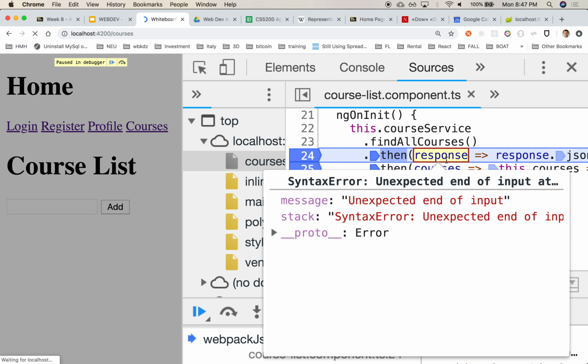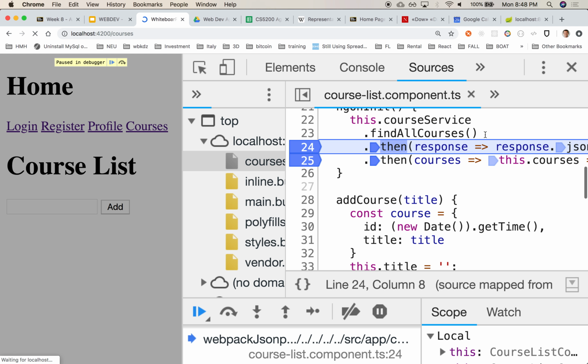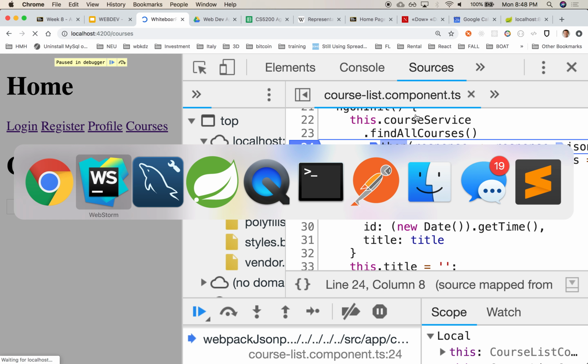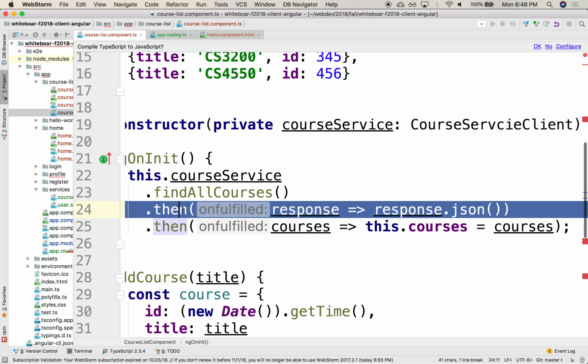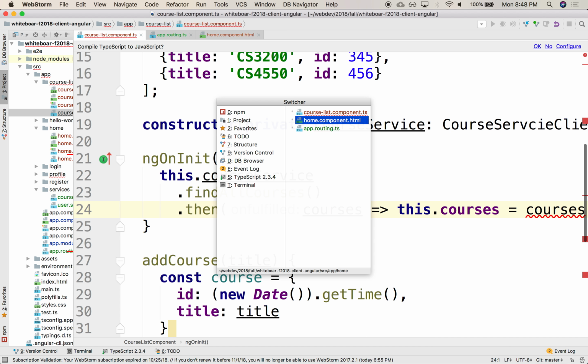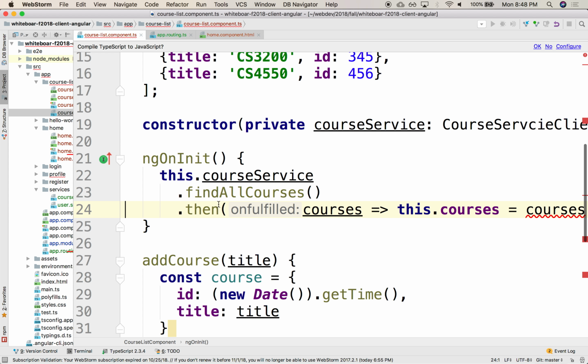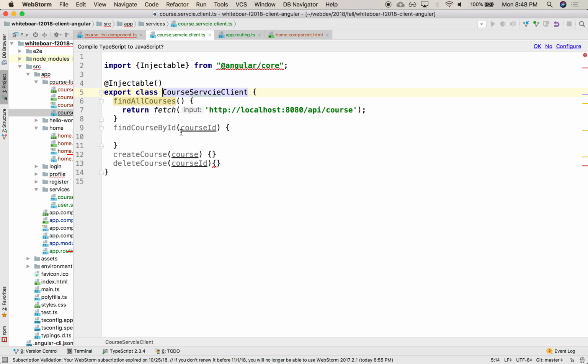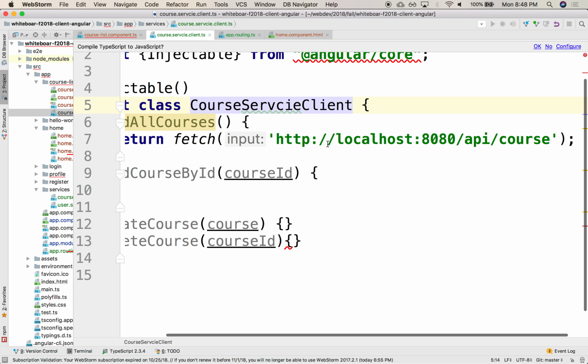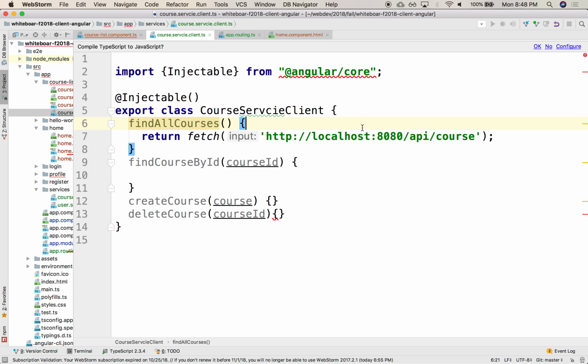So there's our response. Oops, JSON illegal. Wait a minute, let me do it differently. Instead of doing this here, let me go to my service here, and that is going to come back with a then.